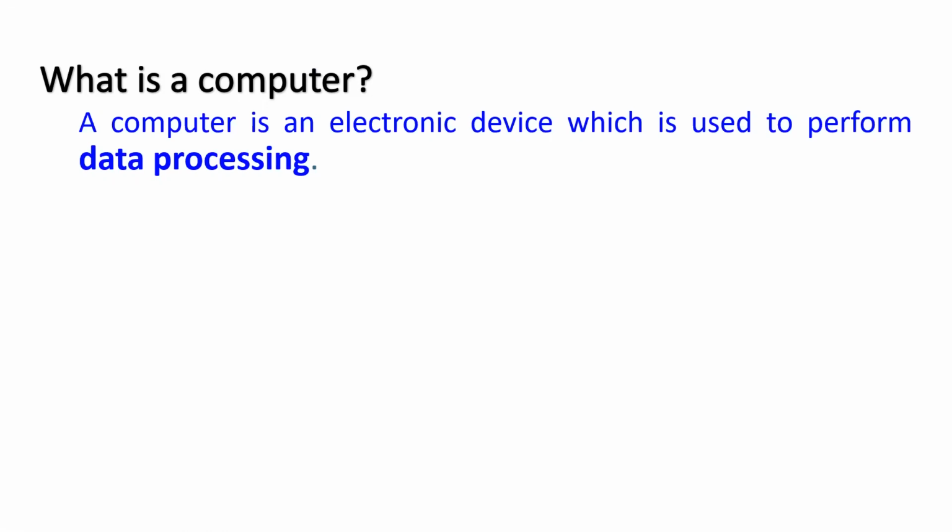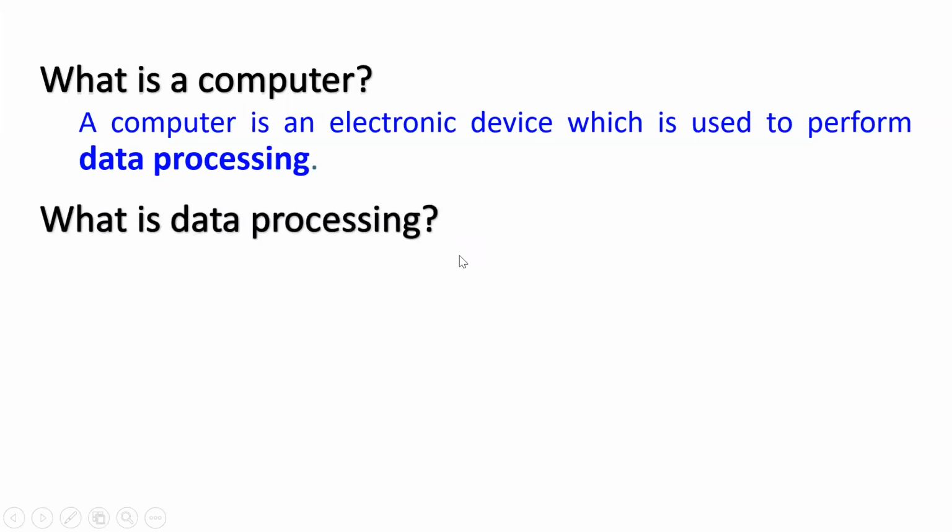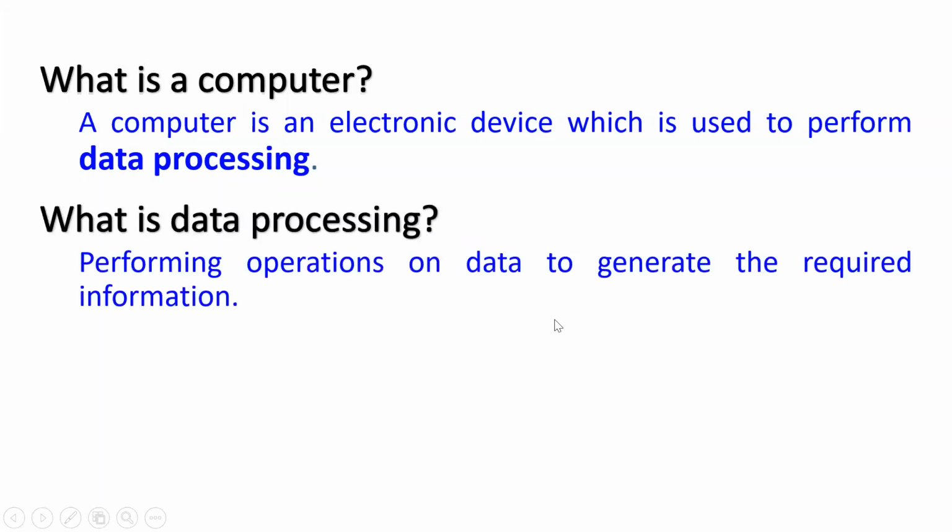That's all. Whenever we are using a computer, whether to play a computer game, to play nursery rhymes, to generate bills, to create big reports, to control satellites, for whatever purpose we are using a computer, the job of a computer is to process the data or to do data processing. Now, what is data processing? Performing operations on data to generate the required information. From the data, we get the required information. And this process of getting the required information from data is called data processing.